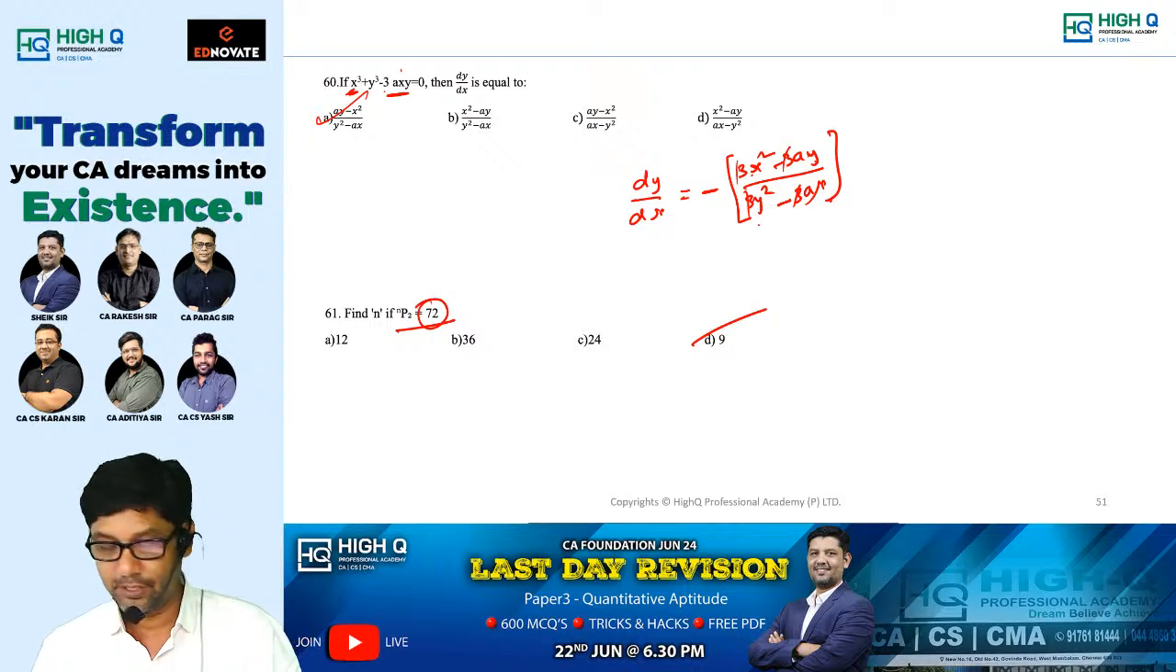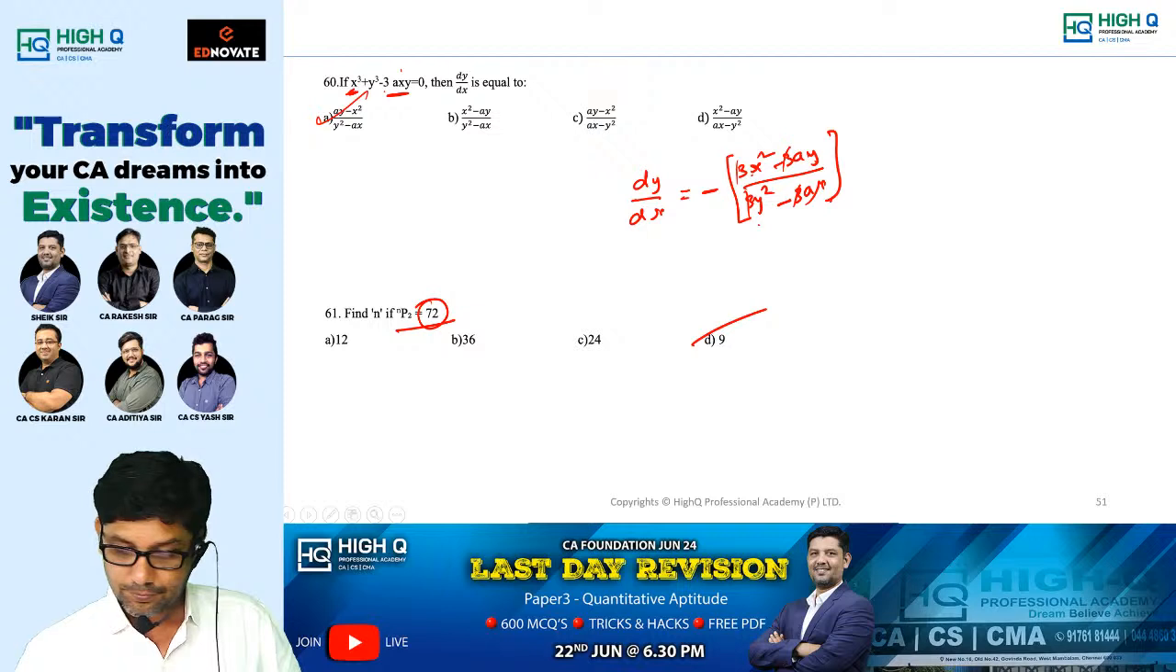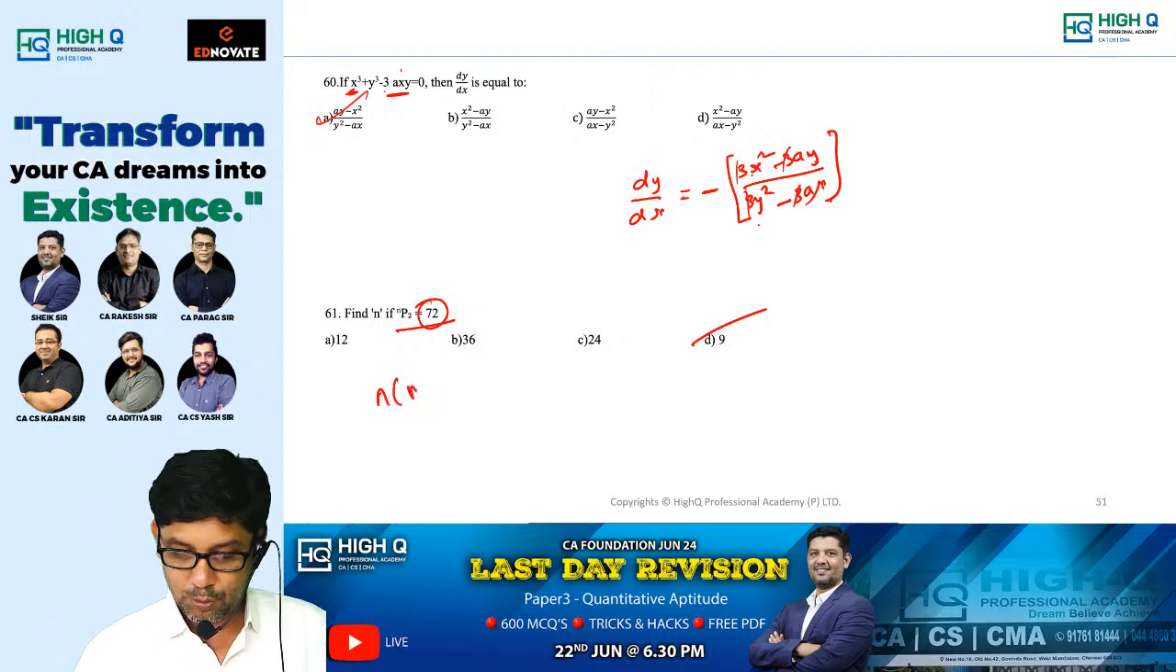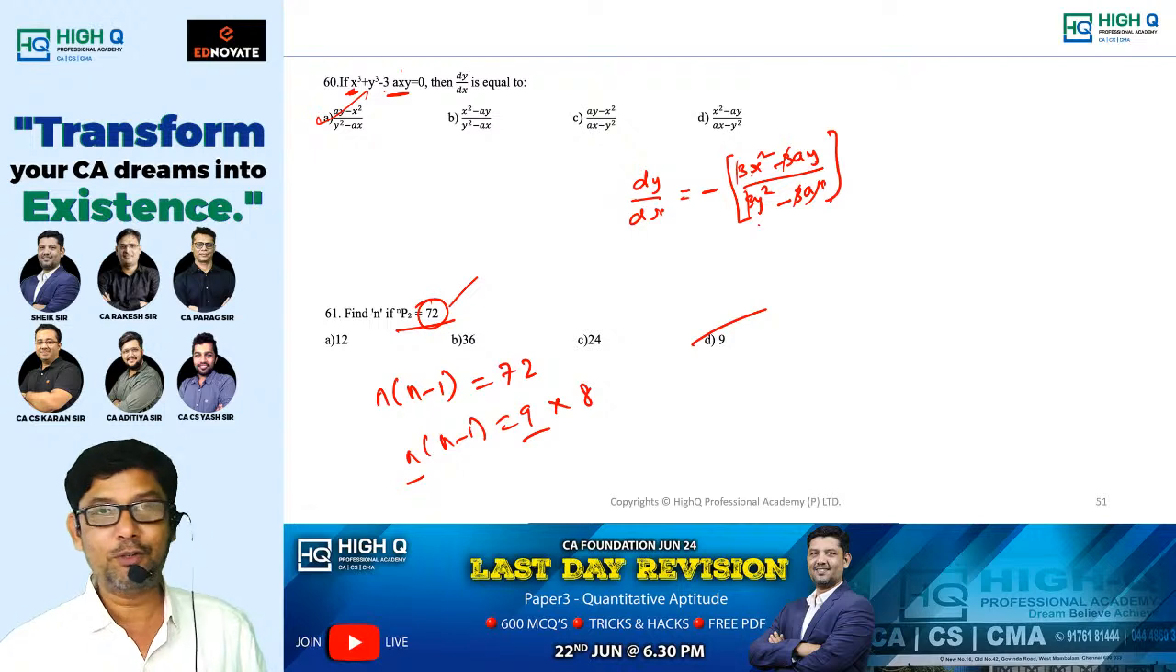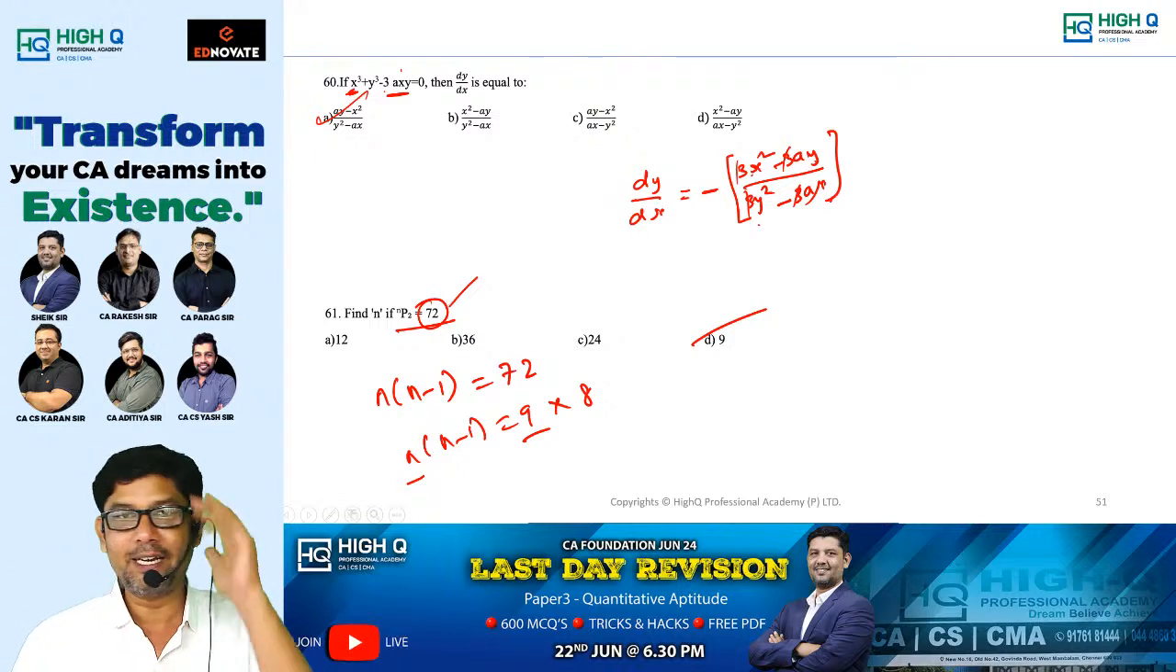Correct? 9 8s are 72. 9 is our answer. Is that clear, all of you? Fine. Or otherwise, how will the people do it, kids? n into n minus 1 equal to 72, n into n minus 1 equal to 9 into 8. So by comparing, n equal to 8, n equal to 9, 72 is a product of two consecutive numbers. The greater number will be the answer.